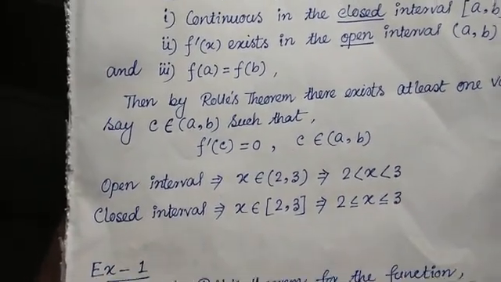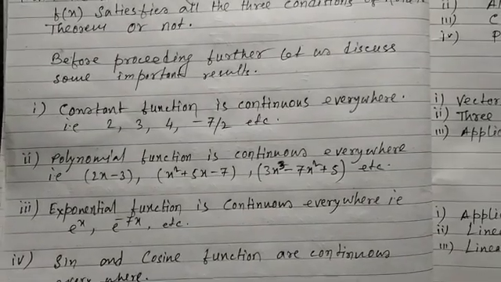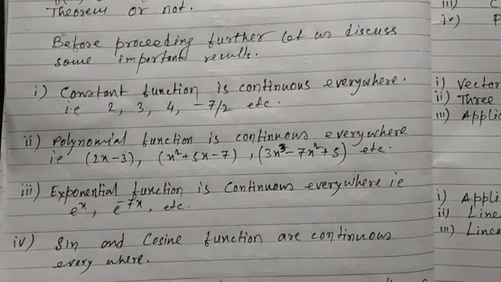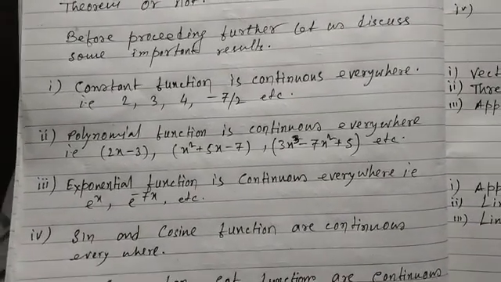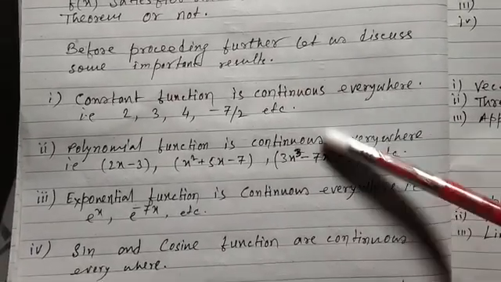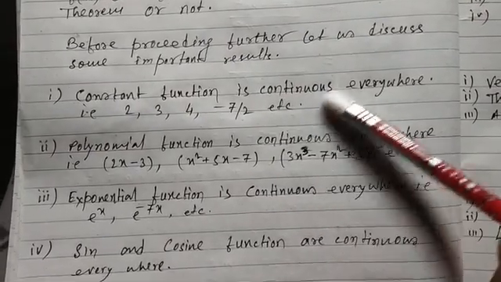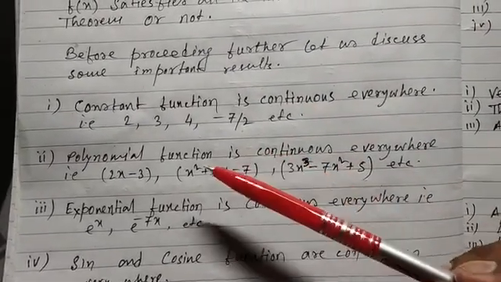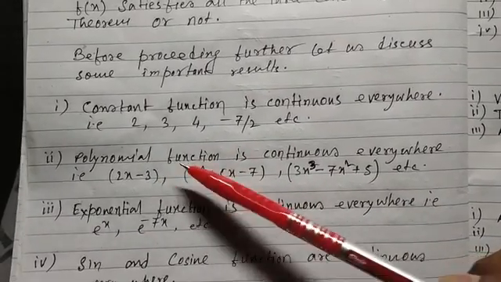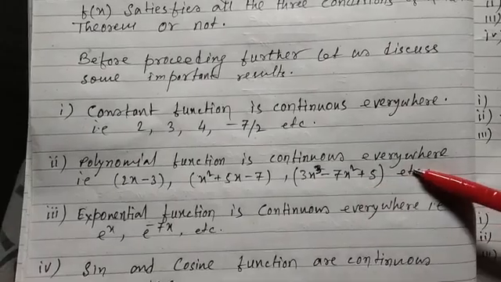Before proceeding to state Rolle's theorem, let us discuss some important results. The first result: the constant function is always continuous everywhere. Constant function means, suppose, 2, 3, 4, 5, 7, like that. These are the constants, so this is continuous everywhere. Second, polynomial functions like 2x minus 3, x squared plus 5x minus 7 or any cubic polynomial are always continuous everywhere.